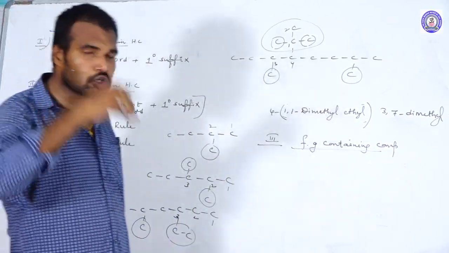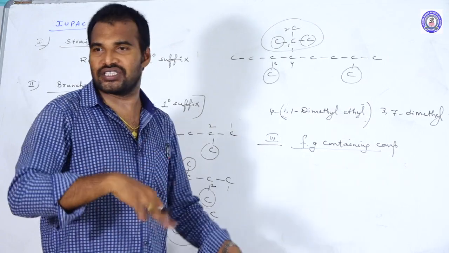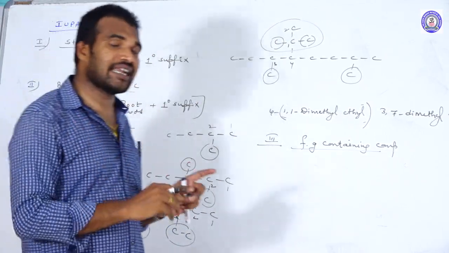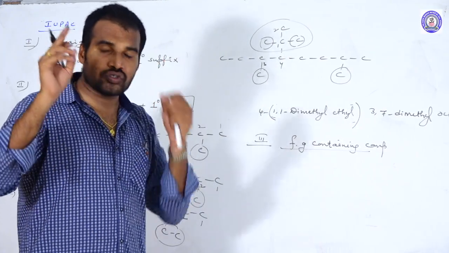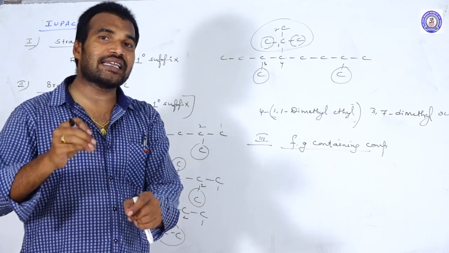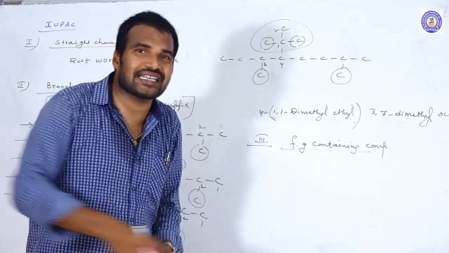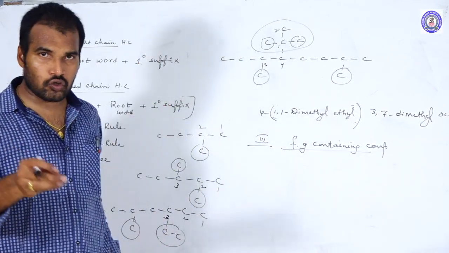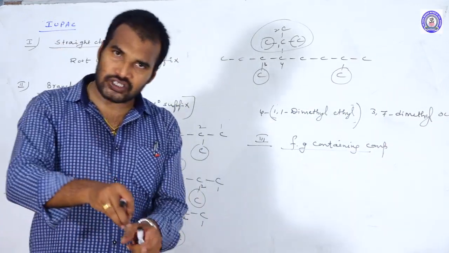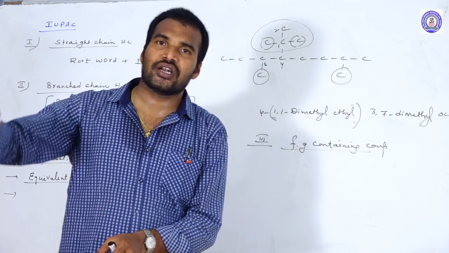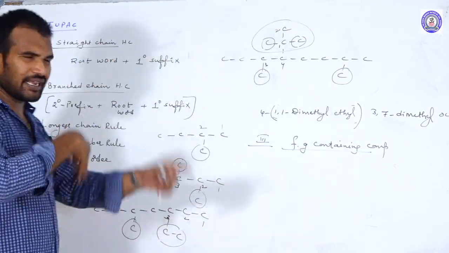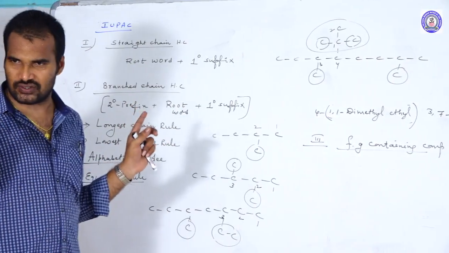That means you should include the functional group within the parent chain. So that is one modification. And the second modification: irrespective of the lowest number rule, you should always start giving the numbering from the nearest side of the functional group. If the functional group is nearer to the left side, start numbering from the left side only. If it is nearer to the right side, start from the right side only. So these are the two modifications. Remaining all the rules as they are.